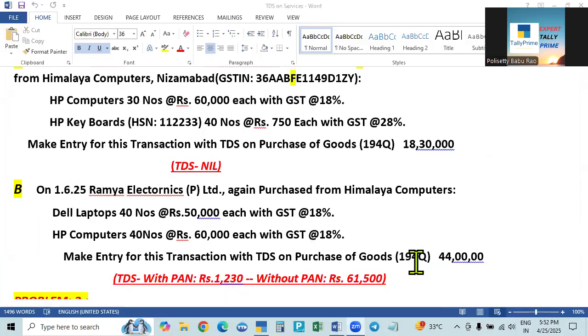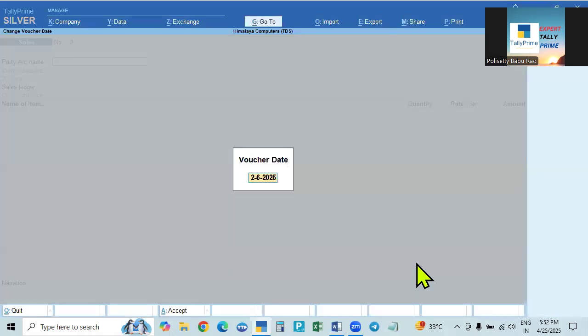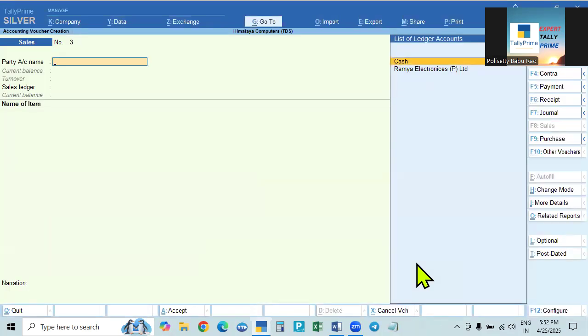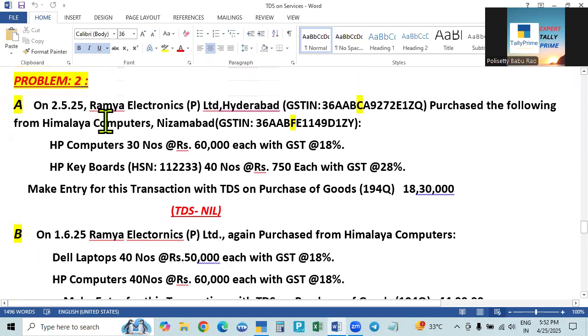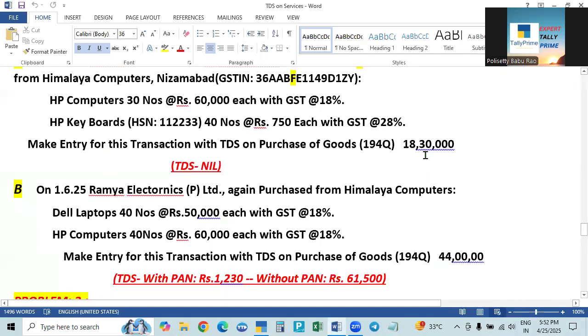For example, 1st July, he is making the payment. So here, the first amount is 1,18,000 plus GST. That was paid to us some time before this, from May. We received that, so nothing is deducted, the total amount is paid.